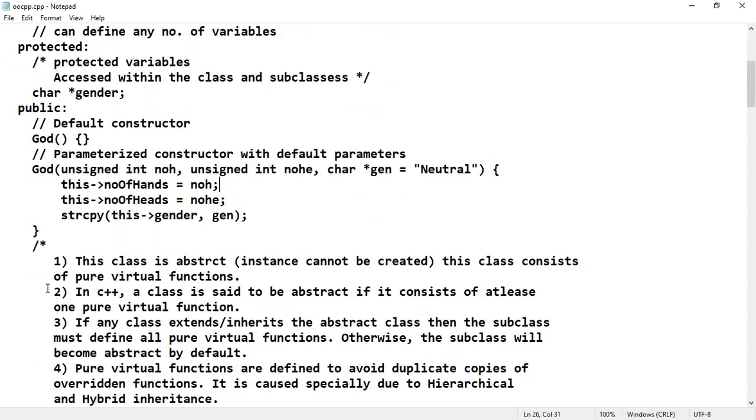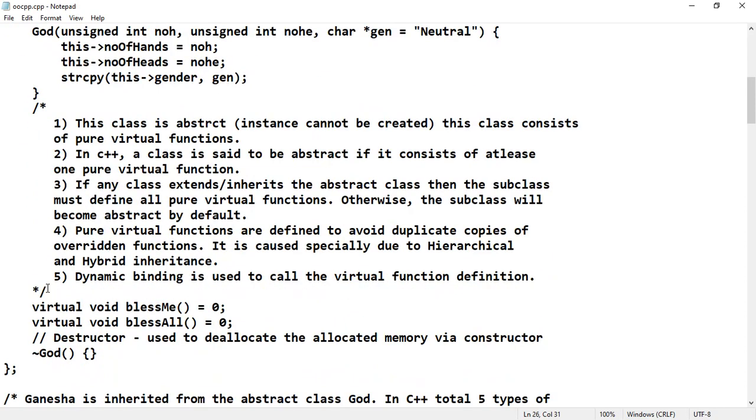Next we'll move on to the pure virtual function concept. Here virtual is usually used to resolve the function definition during the runtime. Without virtual, if you write void bless me, then it is a function declaration.